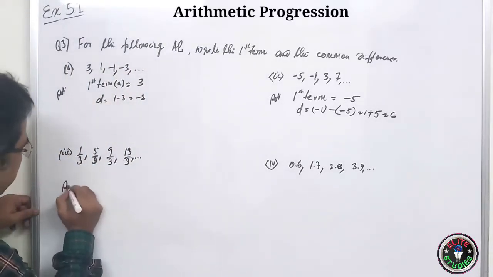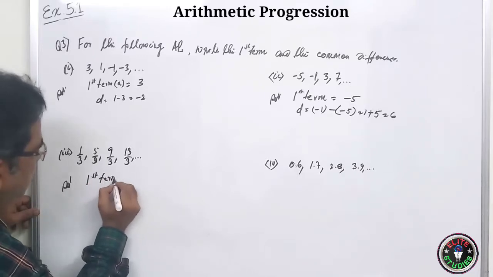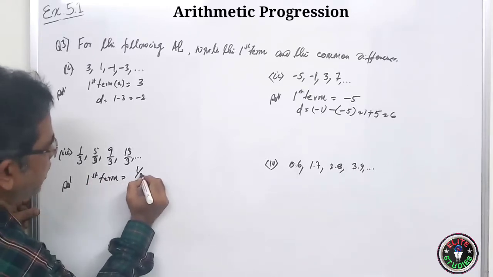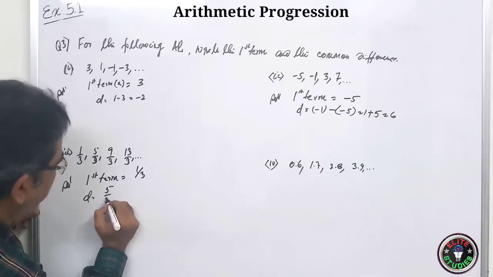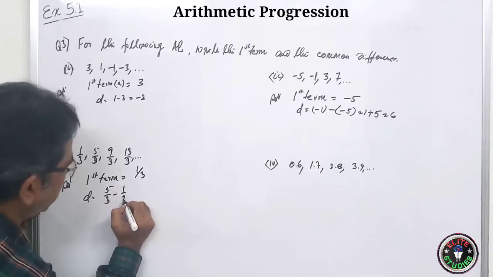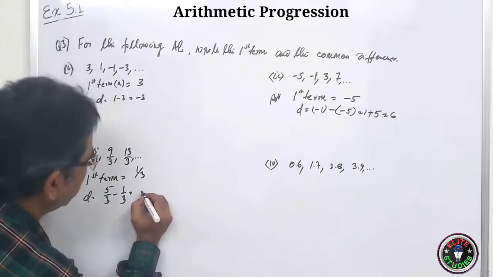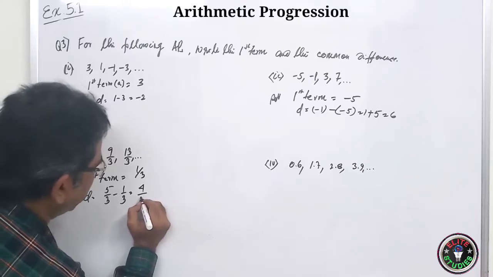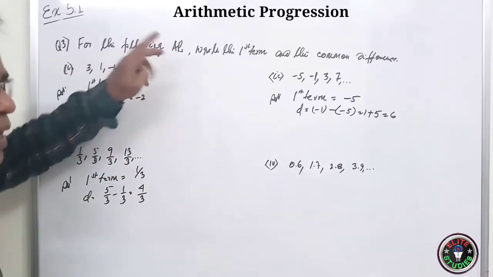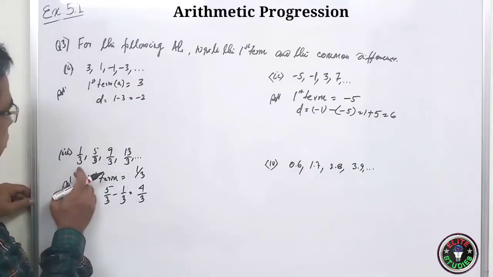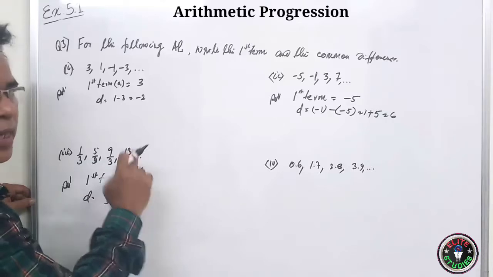Here, first term: solution, first term is equal to 1 by 3, and D is equal to 5 by 3 minus 1 by 3. So it is 5 minus 1, 4 by 3. No need to check the remainings because it is already given that they are in AP. So this minus this must be equal to this minus this, must be equal to this minus this. Okay, like this way, so on.